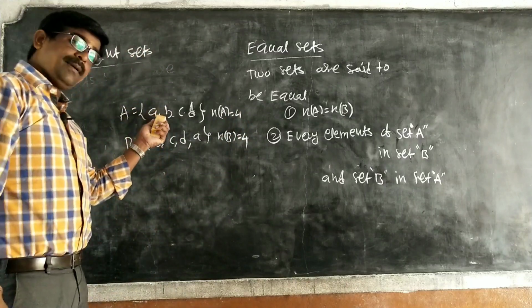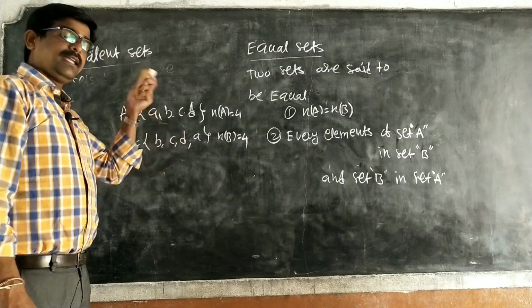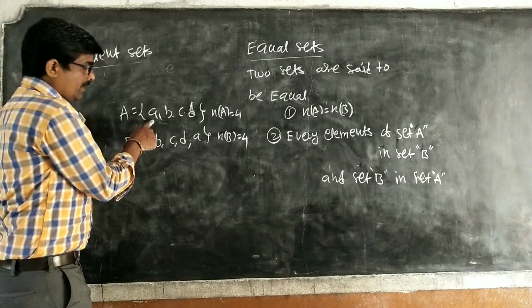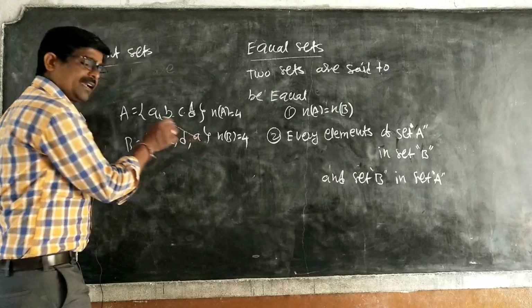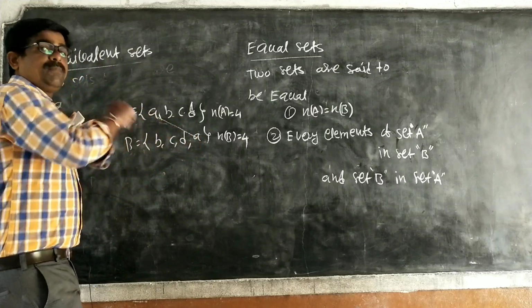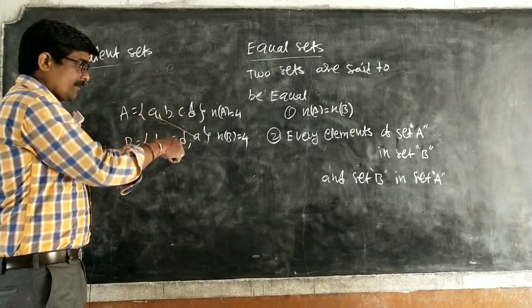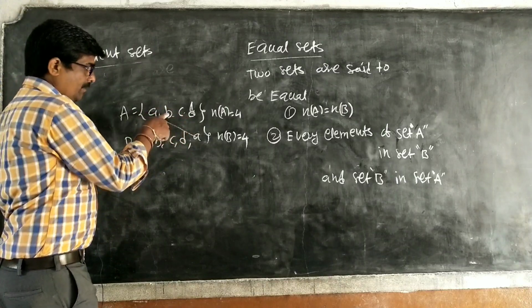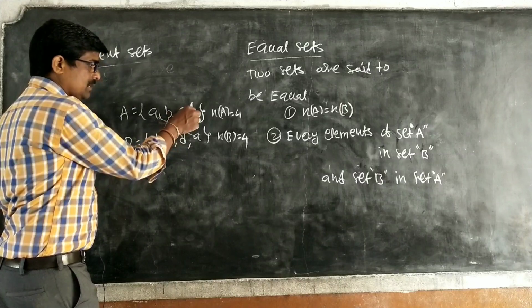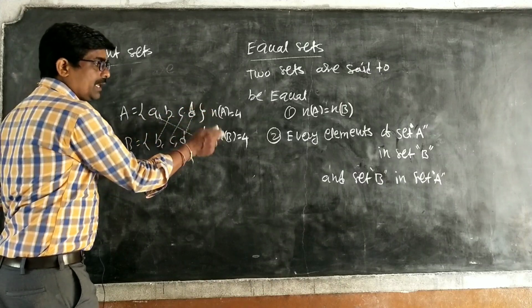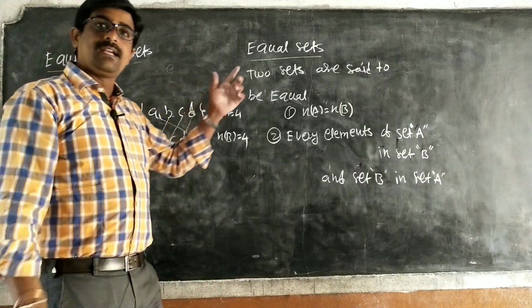But every element of A is in B and of B is in A. For example, I select a. So a is already in B. It is not in the same order, but the element should be in that set. We have no restriction on order, but a is there. b, yes; c is there; d is also there. So both are equal. Then they are called equal sets.